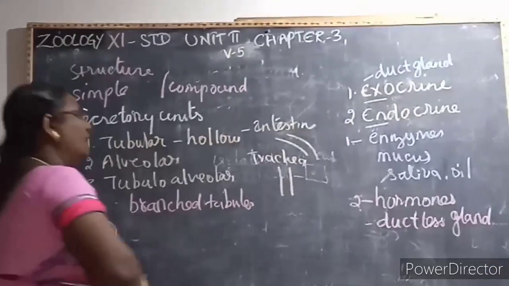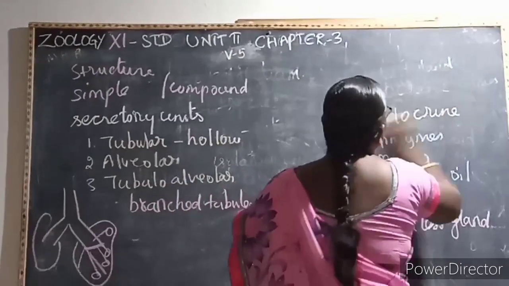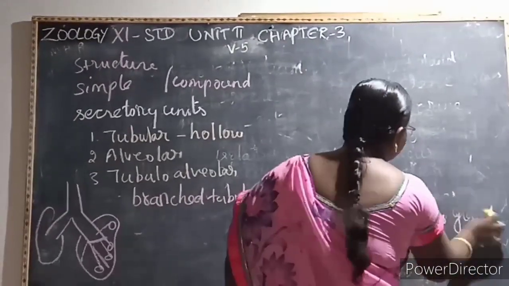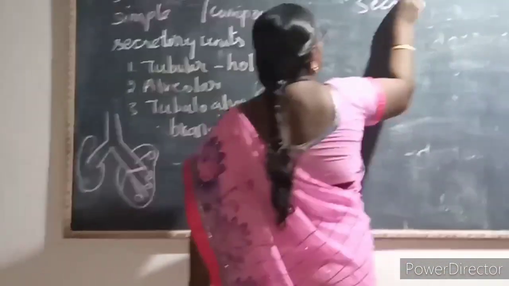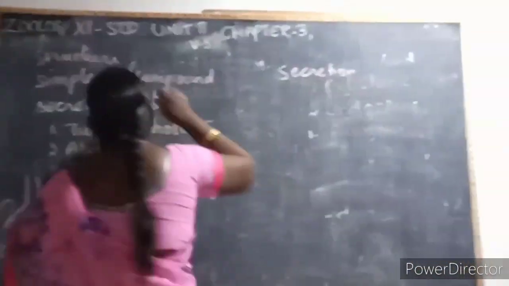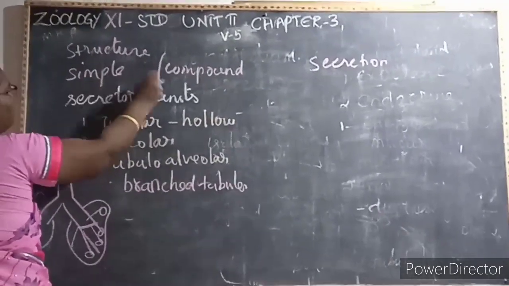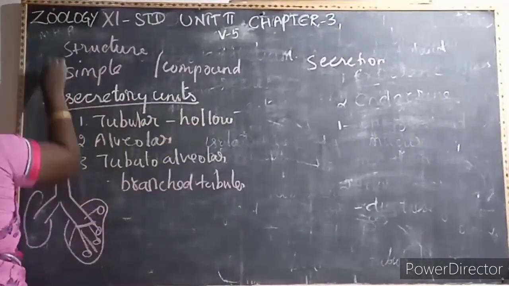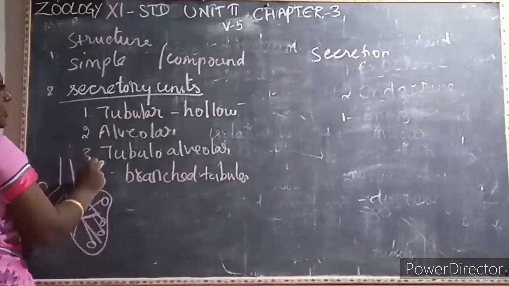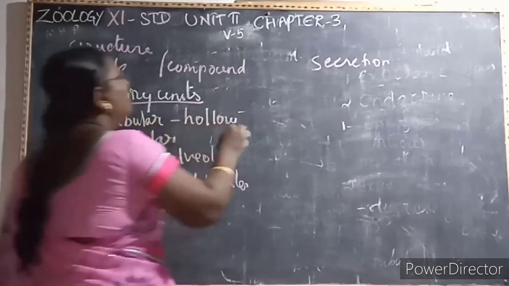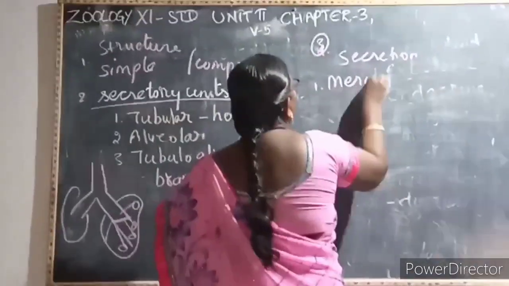Then again, based on the secretion, again it is classified into three. Based on the structure, it is classified into two: simple and compound. Then based on the secretory units, it is classified into three: tubular, alveolar. Then based on the secretions, first it is classified into merocrine.